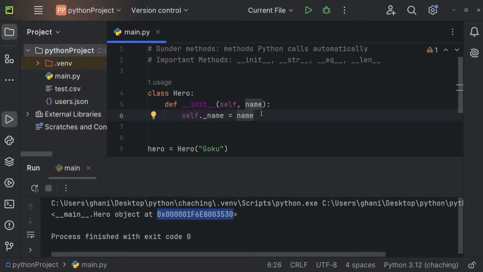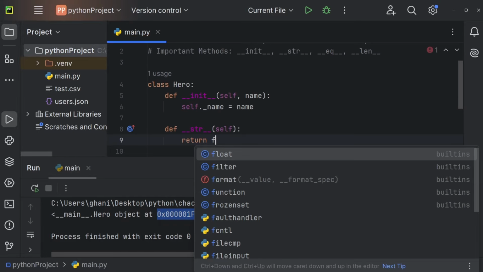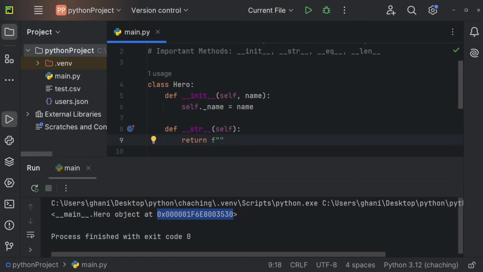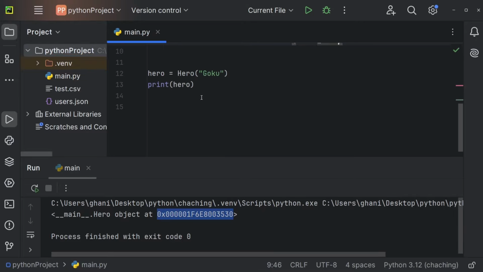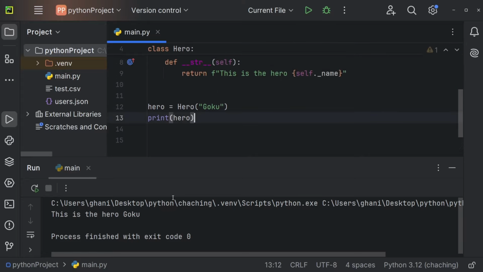But now we can override that behavior by using def dunder str, for example, self. And now we could, for example, return an f-string that says "This is the hero" and then self._name. And now let me print the hero once again. And you can see now we're getting "This is the hero Goku".